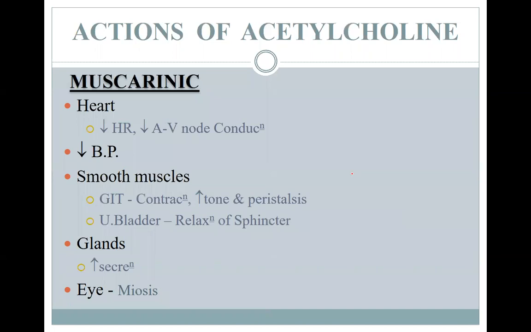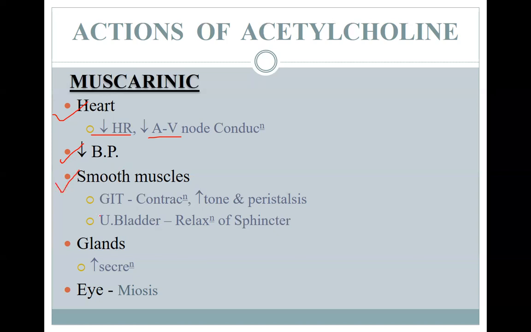Now, talking about the pharmacological action of acetylcholine, it can be divided into its action on the muscarinic receptors and on the nicotinic receptors. In the heart, M2 type receptors are present, which are inhibitory, leading to a fall in heart rate and a decrease in AV node conduction. When we talk about its action on the blood vessels, there is nitric oxide related vasodilatation, causing a decrease in blood pressure.